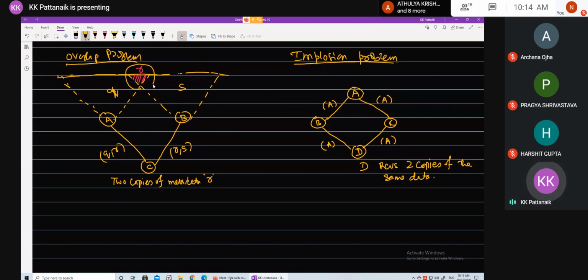So these two copies are due to the overlapping region, correct? Again, there is redundancy in the data that C has received, and obviously it implies wastage of energy. So the conclusion so far is that both the implosion problem and the overlap problem lead to multiple copies of the same data, which is a wastage of energy in the context of a sensor network or resource constrained sensor nodes. Right, students? Yes, sir.